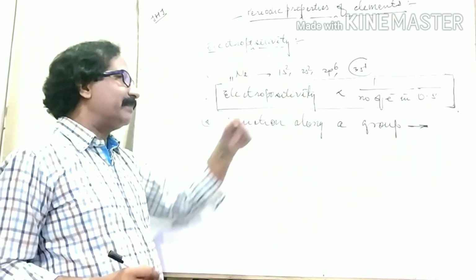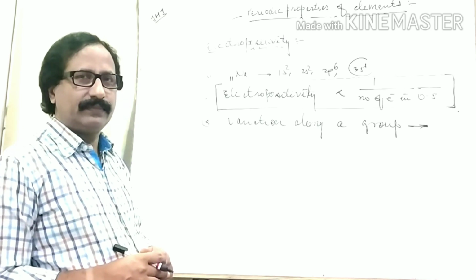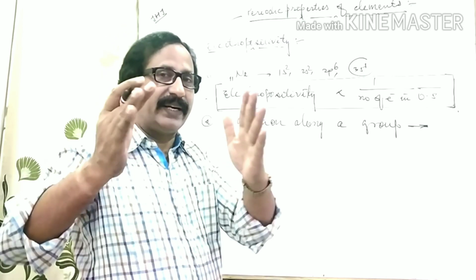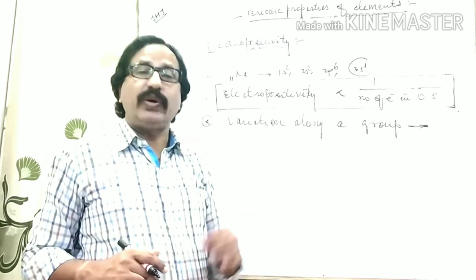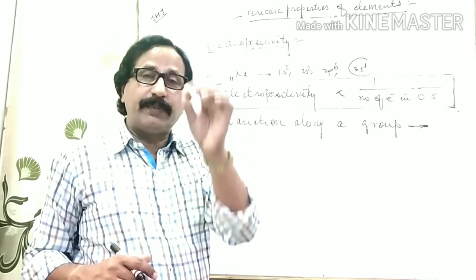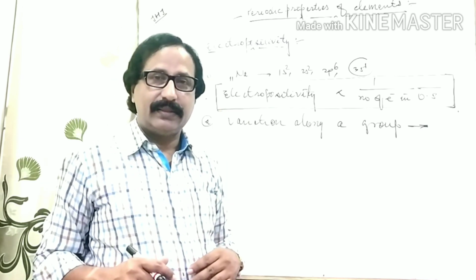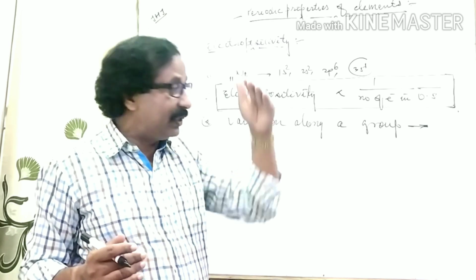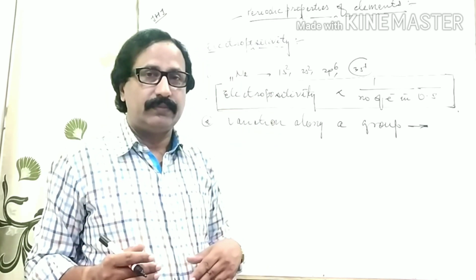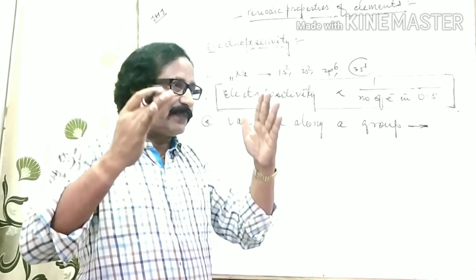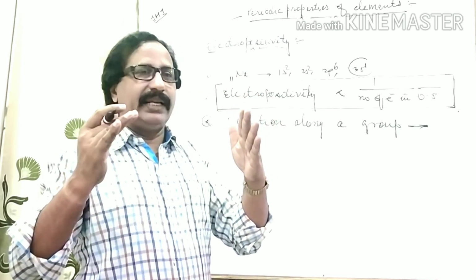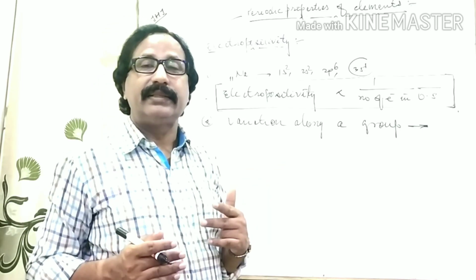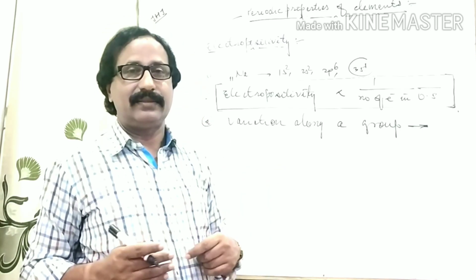For the explanation of this, one thing I want to explain, which is fundamental. To explain any periodic property of the elements, if you are explaining the variation along a group, then its explanation is completely based on the number of shells.